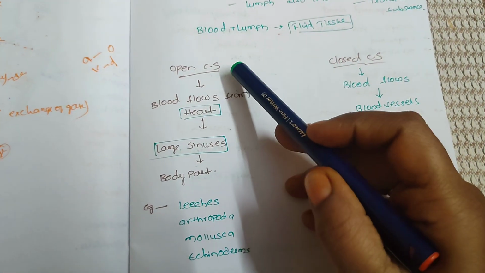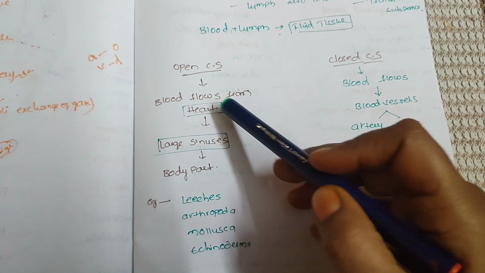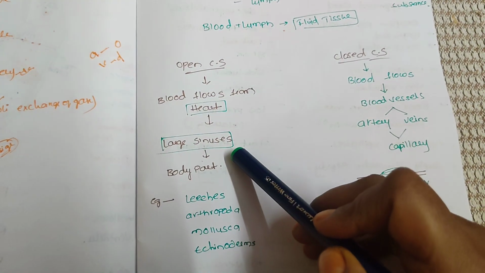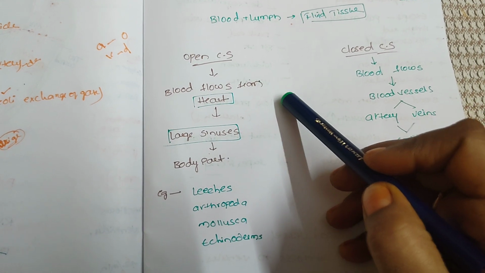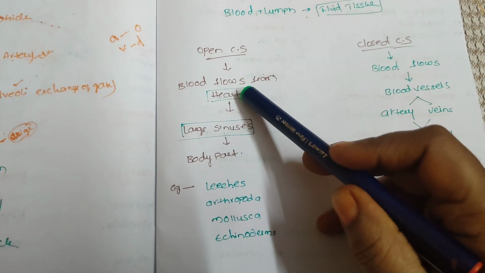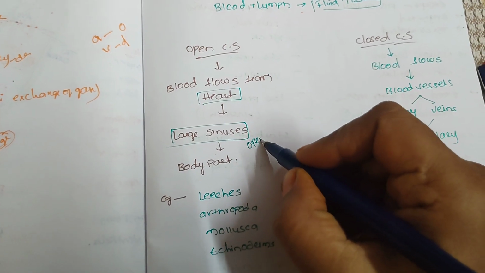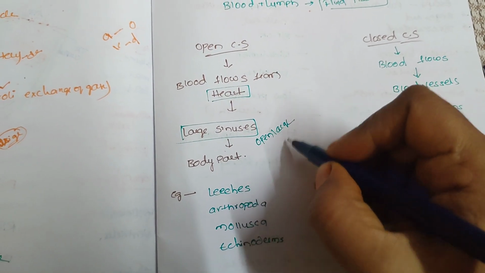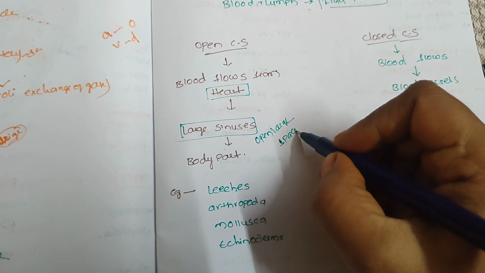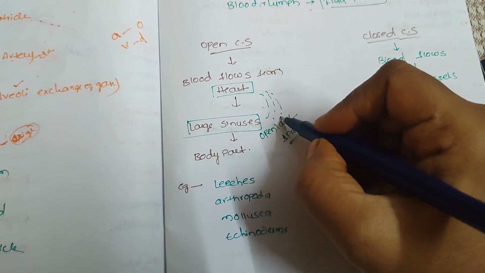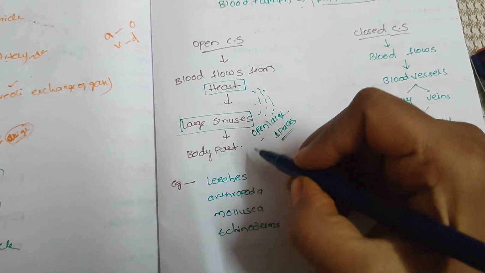Open circulatory system means the blood flows from the heart into large sinuses, not through blood vessels like arteries and veins. The blood directly enters the sinuses. Sinuses are nothing but open large spaces. The blood enters the open sinuses and reaches the body parts.